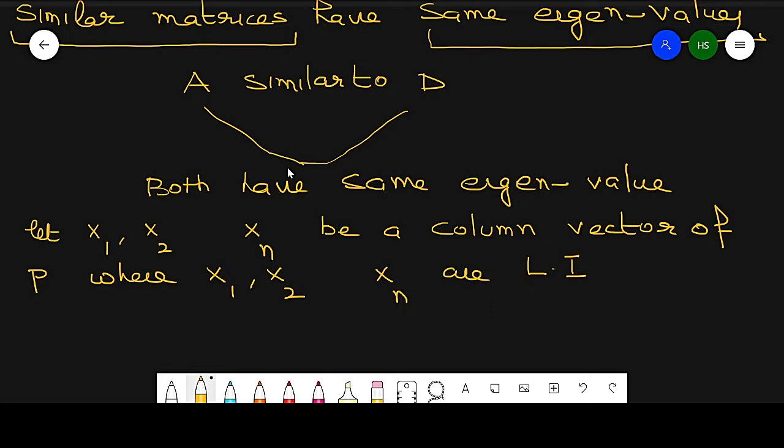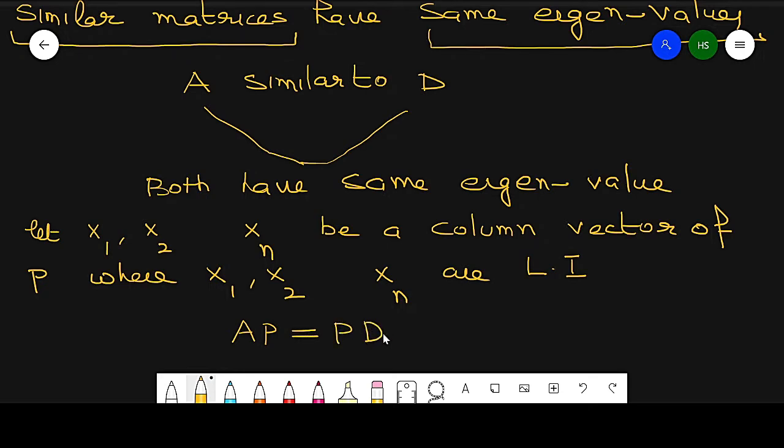Now from equation number 1, what do we get? Equation number 1 is AP equal to PD.